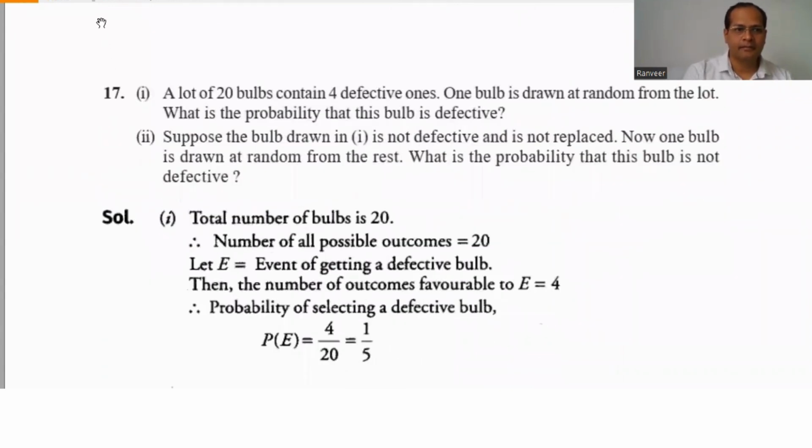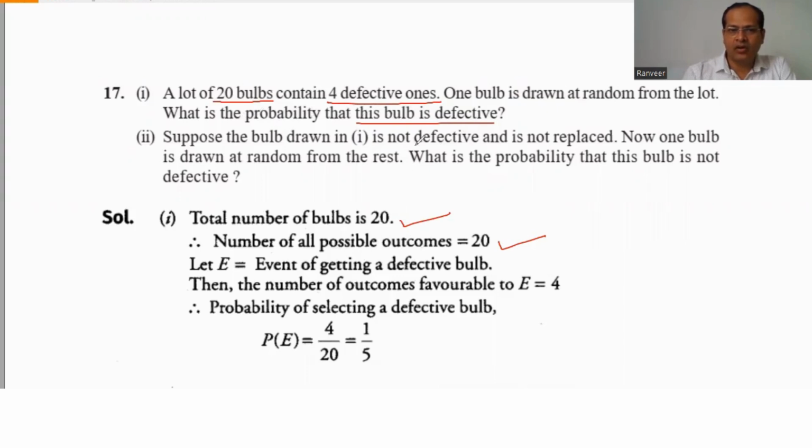17. A lot of 20 bulbs contains 4 defective ones. One bulb is drawn at random from the lot. What is the probability that this bulb is defective? So the total number of bulbs is 20. The number of possible outcomes is nothing but 20.